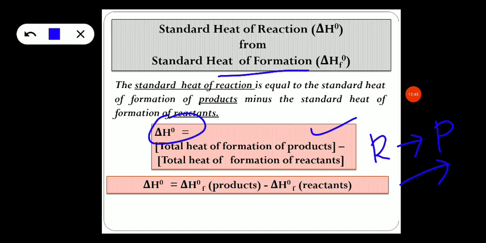Heat or enthalpy, either we can use. So the expression is reduced here. Delta H naught, that is standard heat of reaction, is equal to standard heat of formation of products minus standard heat of formation of reactants. So with this, what we can understand is, using standard heat of formation, we can calculate the standard heat of any chemical reaction.